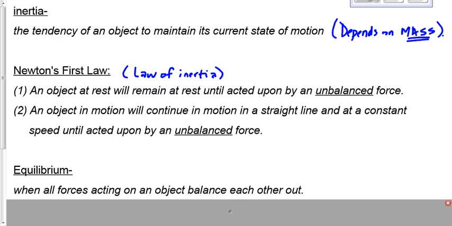So that term equilibrium is really closely related to inertia, right? It has a tendency to remain at rest. It has a tendency to keep doing what it's doing. If it's in equilibrium, it will absolutely keep doing what it's doing because the forces are balanced. You need an unbalanced force to cause it to change its motion.